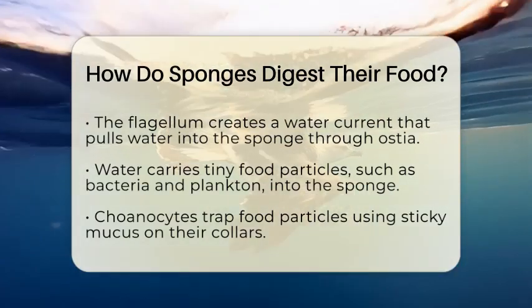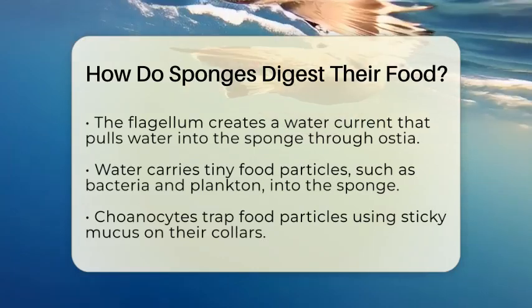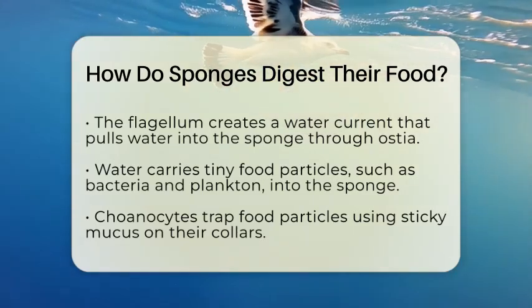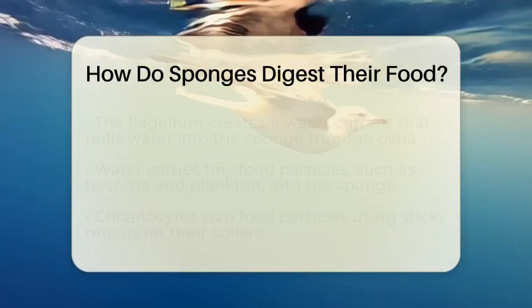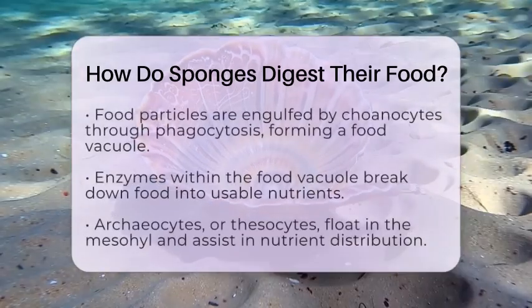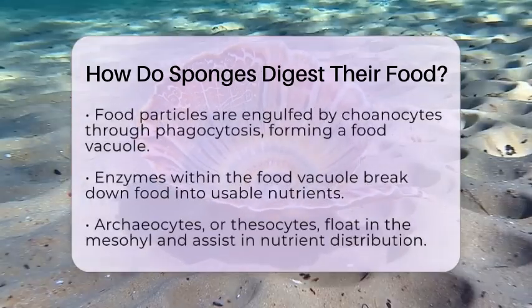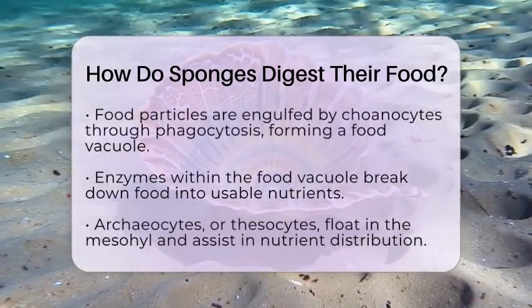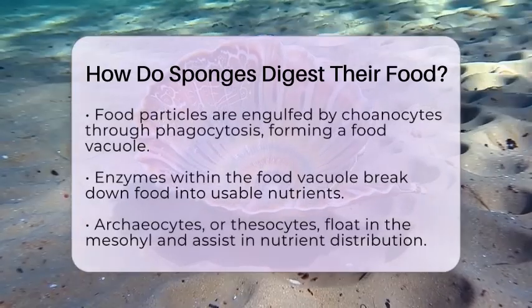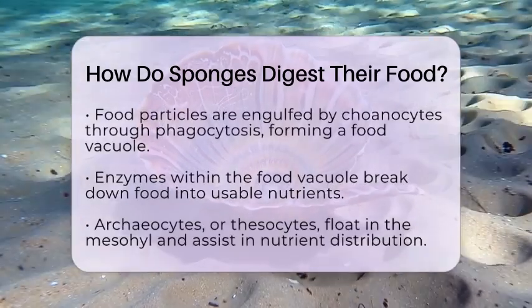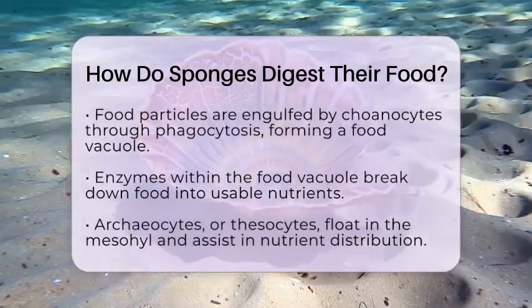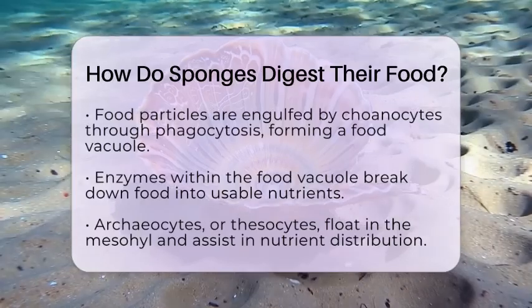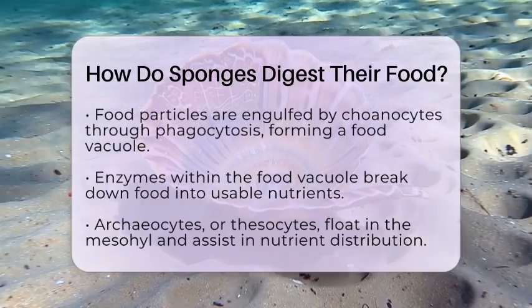But that's not all. Sponges also have other cells called archaeocytes or amoebocytes. These cells float in a jelly-like substance known as mesohyl, which is found between the outer and inner layers of the sponge. Archaeocytes can take in food particles from choanocytes and help distribute nutrients to other cells throughout the sponge. This way, all cells get the nourishment they need, even if they do not directly capture food.